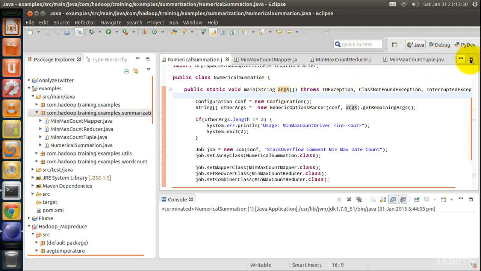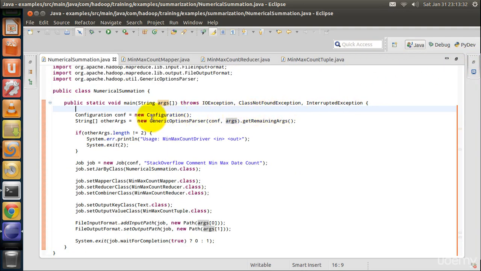As usual, configuration object is created. Input and output path are passed as arguments to the main function. Next, the job object is created. Mapper class is set and reducer class is set. Combiner class is also set.